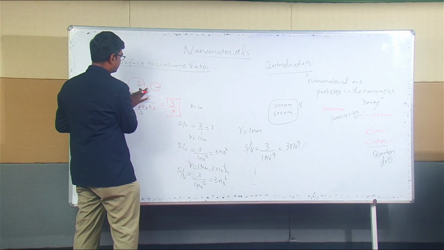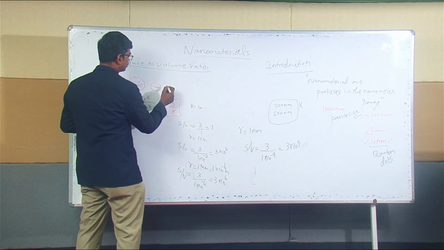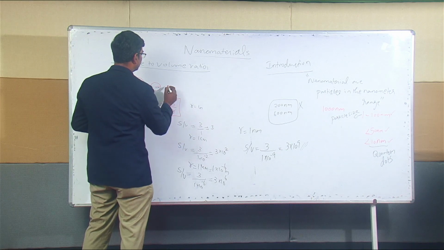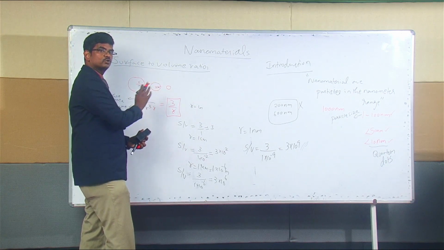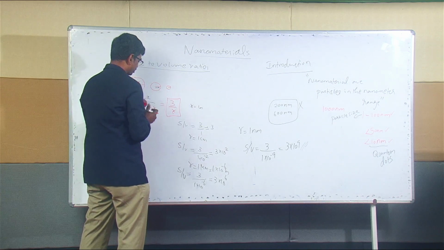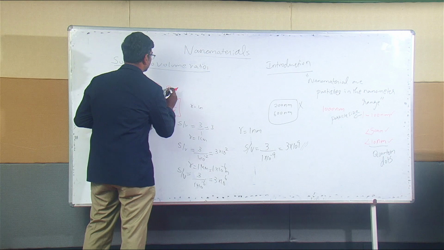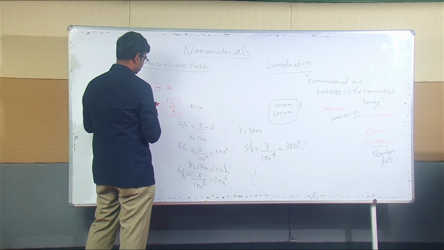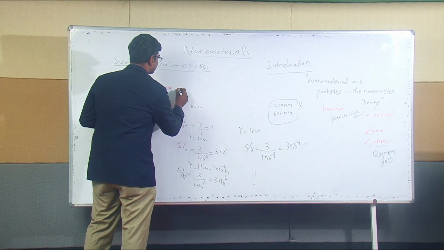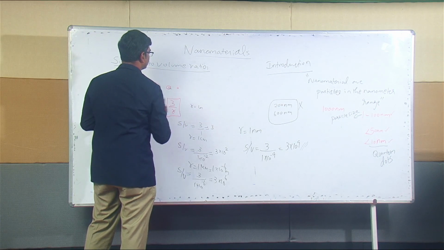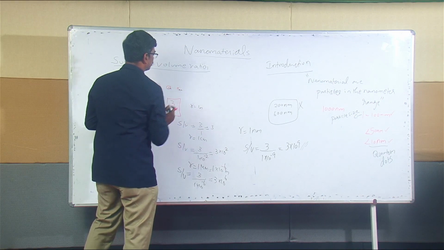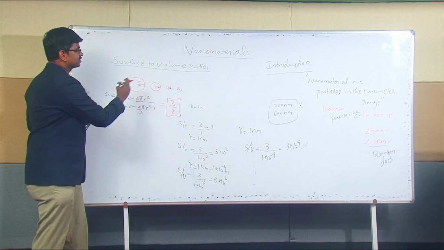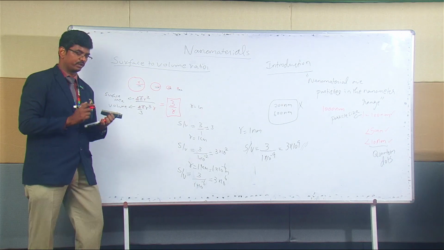Initially the particle size is huge, 1 centimeter, and next I take 1 micrometer. I couldn't draw a micrometer size particle, so I drew something smaller, which is 1 micrometer, 1 µm. When you go to the nano range, it will be even smaller, which is 1 nanometer, right? So like that, as the particle size decreases, the surface to volume ratio increases.